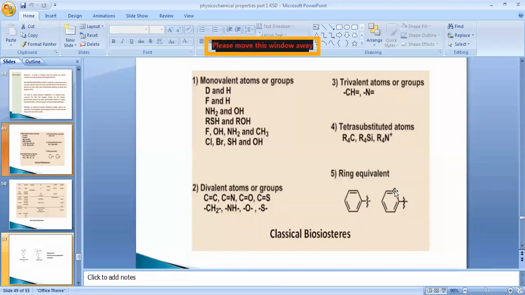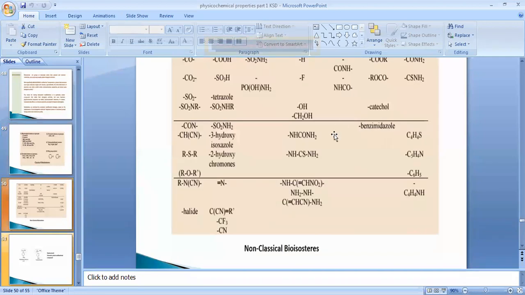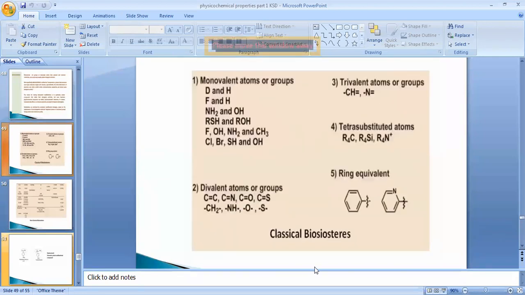Then ring equivalents. We can substitute the benzene molecule with a pyridine molecule. Suppose it is a ring equivalent by substituting only carbon with the nitrogen atom. So these are some of the examples of classical bioisosteres. We can change the substitutions without affecting their biological activity. So those are all examples of classical bioisosteres.